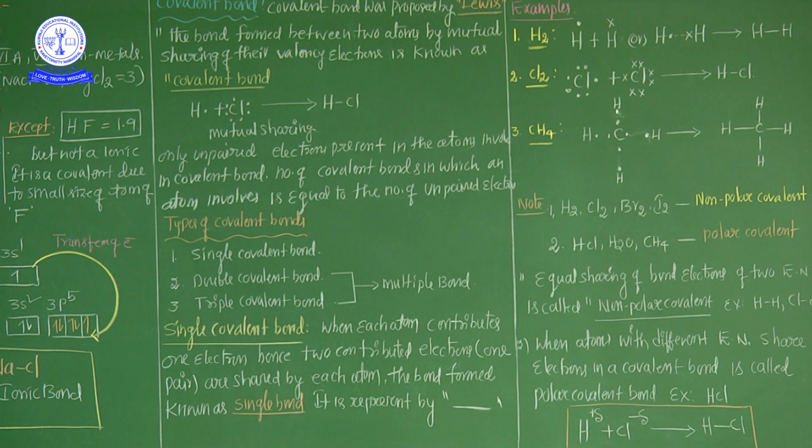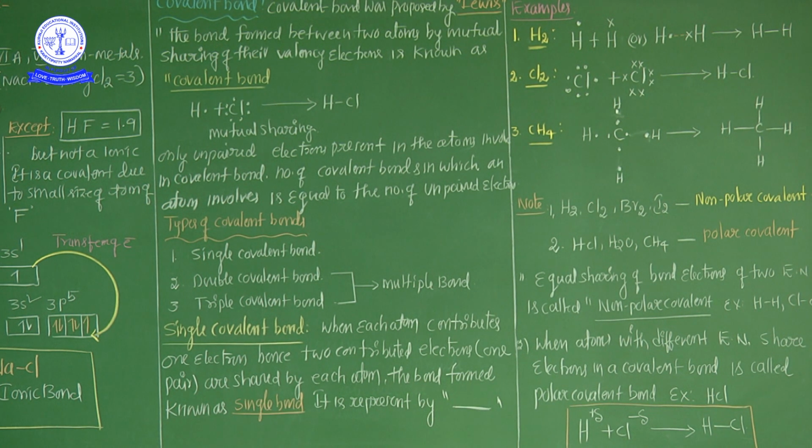But in the water molecule, two bonds are there, because oxygen is bonded with one hydrogen and one more hydrogen is bonded with the oxygen. So in the water molecule, two bonds are there. Even in the oxygen molecule, two bonds are there. Every oxygen has two unpaired electrons, so two oxygen atoms are connected to each other to form a double bond.